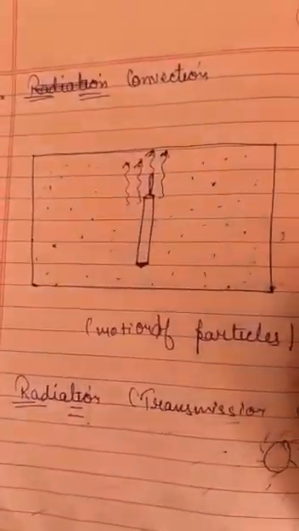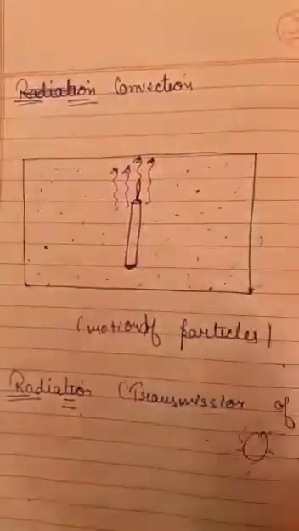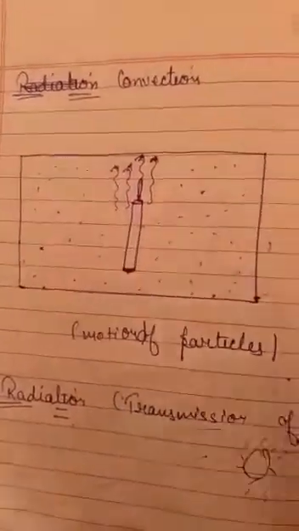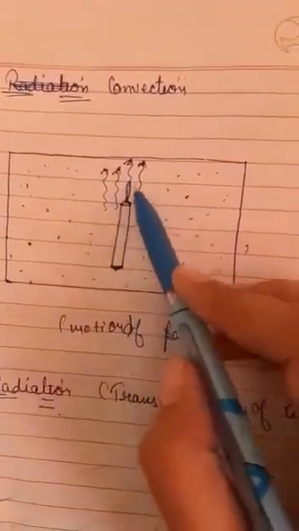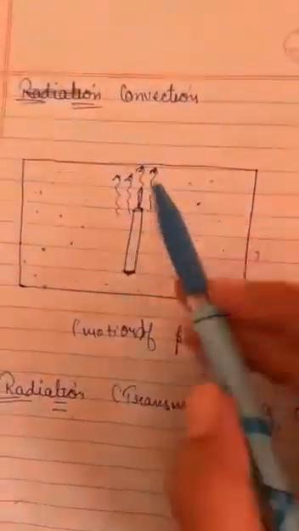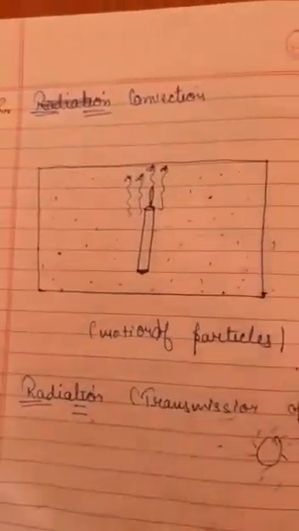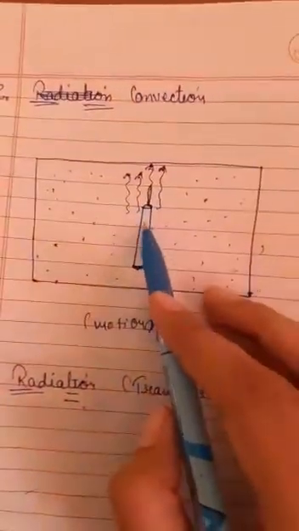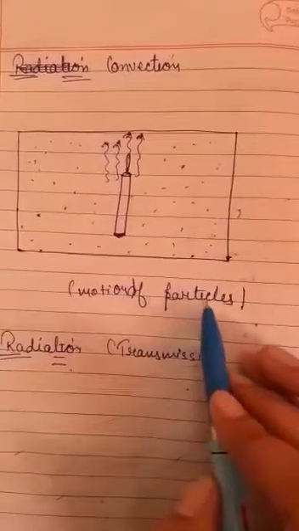The thing to notice is that the particles at the side will not get the amount of energy which the particles above the wick are gaining, because those particles get an upward energy. Due to that energy they will move in the upward direction. So this is the method of convection, in which particles come into motion.